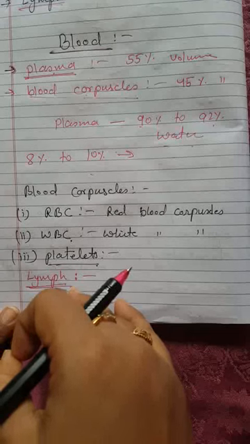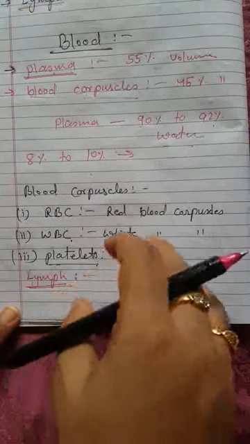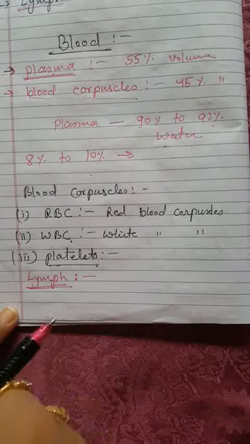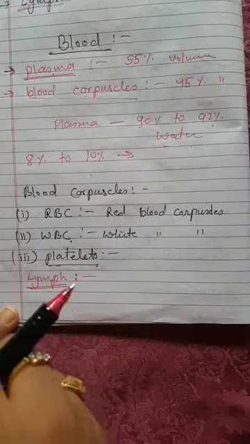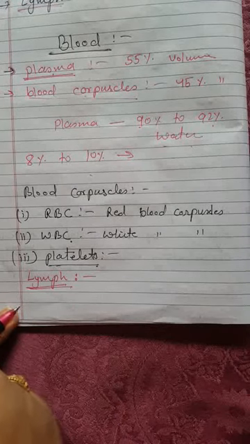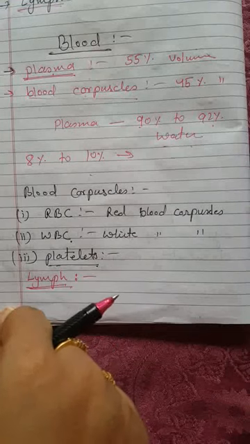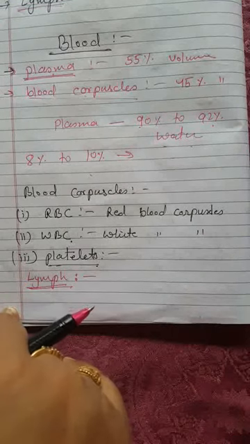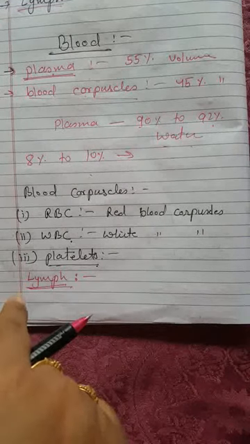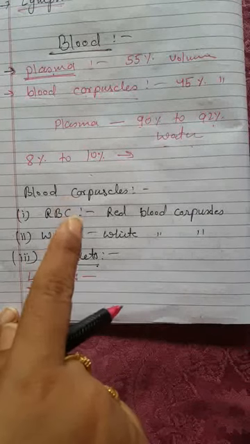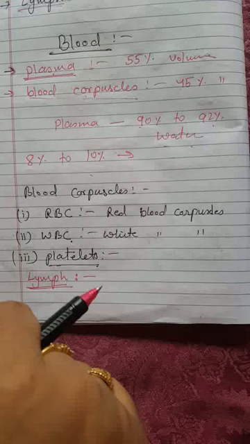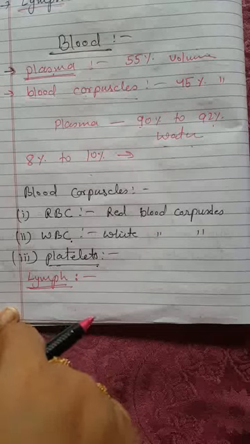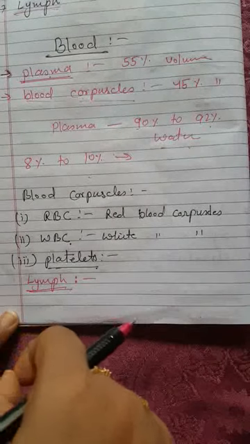Actually, what happens is that through the pores present in the wall of the capillaries, some amount of plasma, protein and blood cells go into the intercellular space in the tissues to form the tissue fluid, or lymph. This is similar to blood plasma, but it is colorless and contains less protein. This is the difference between plasma and lymph. Plasma contains more protein and is red in color, but lymph is colorless and contains less protein.